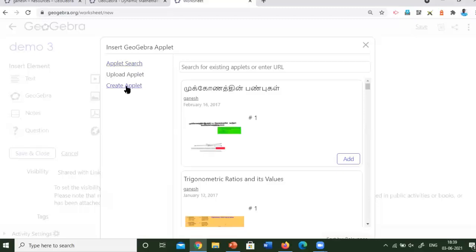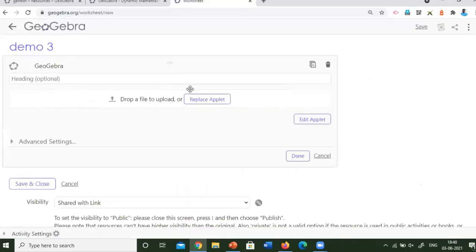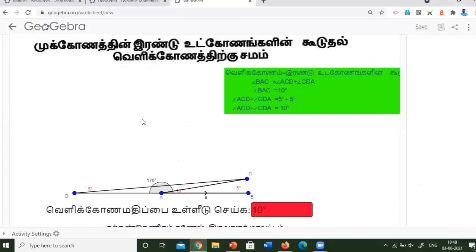Create applet is used to create one at once. Upload applet is used to upload your already created applets that are available on your desktop, and then you can just click and upload that. And the third one is applet search. This will help us to search any resources available on the net and add them as an activity. Here you can see I have already created an applet that is uploaded in the GeoGebra resource bank. So I have clicked add. That's enough. So it is added.